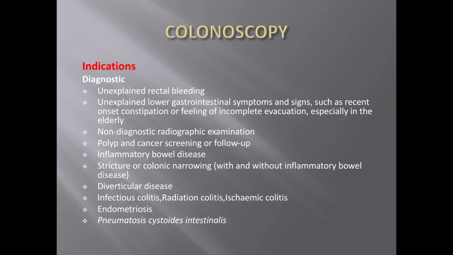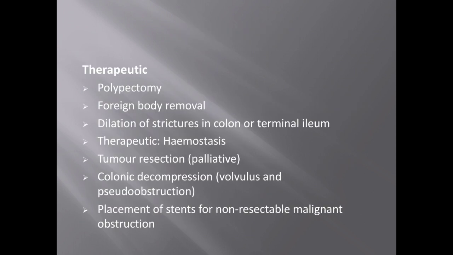to rule out any carcinomas, inflammatory bowel disease, any stricture or narrowing, and diverticular disease. And if some patients are receiving radiation for some other carcinomas, they may land up in radiation colitis or infectious colitis, and in ischemic colitis also we should do it. And endometriosis can also spread to the colon. In these cases also you should check for colon involvement.